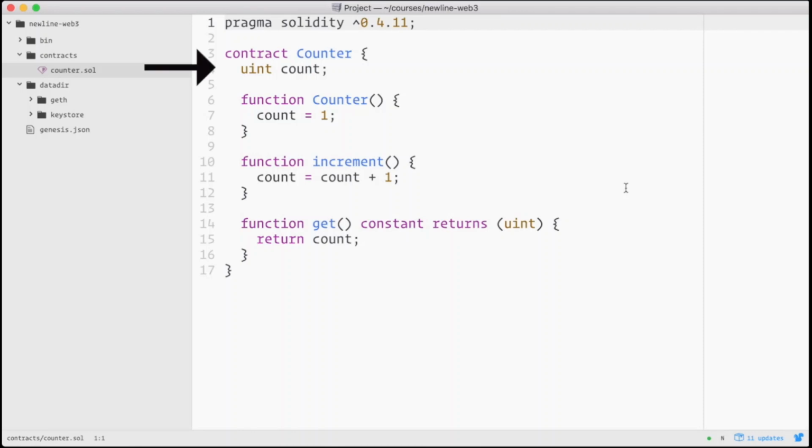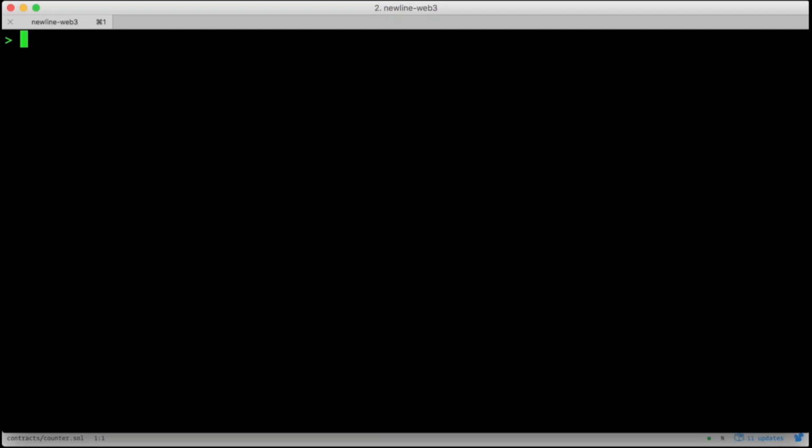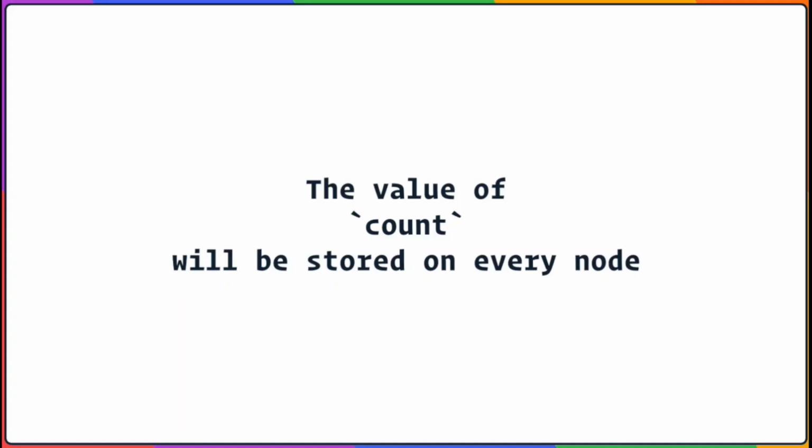On the next line, we have uint count. Solidity is a statically typed language, and this count variable is an unsigned integer. Uint is an alias for uint256, which means it can hold a positive integer up to 2 to the 256th minus 1. It's a very large number. The value of this counter will be stored on the Ethereum blockchain.